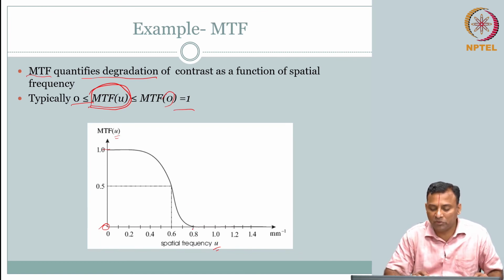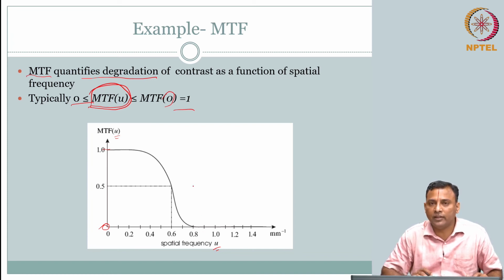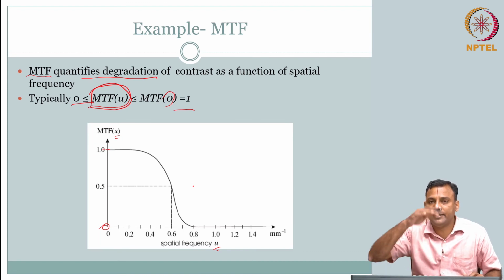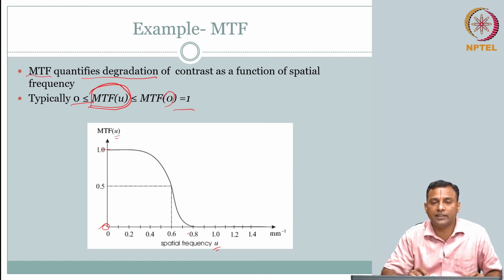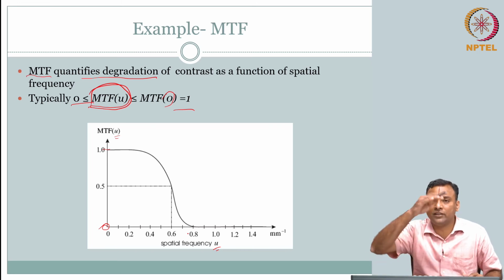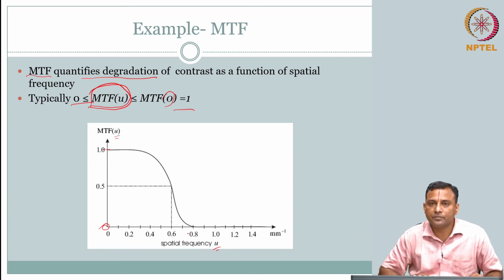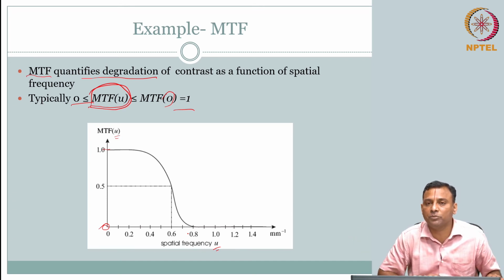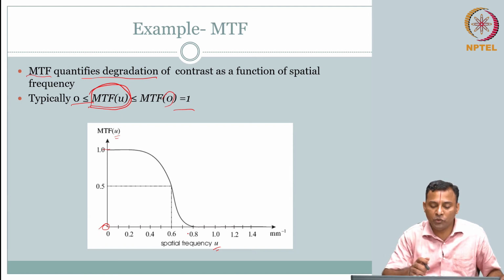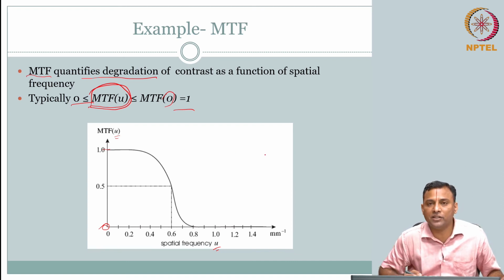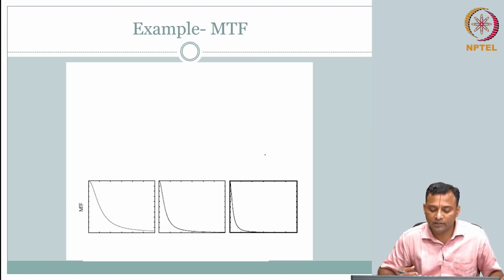So here it is similar. If I increase my frequency more, then the contrast is going down. That means the fluctuations are coming down. The oscillations, I don't see them. In fact, after a certain point, I don't see them at all. So I might give an oscillatory input, but my output is going to be a DC value, a 0 value, from a contrast modulation function point of view. So there is a relationship. Ideally you would like this MTF to be as high as possible for as many frequencies as possible, because that's when you see greater detail. That's what we talked about earlier.